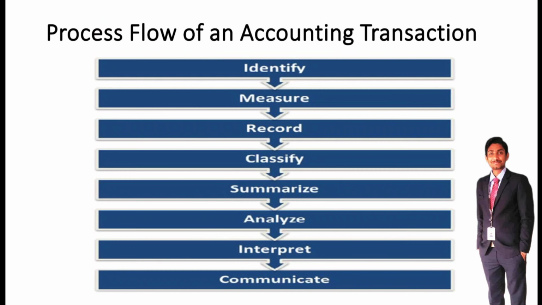By using invoices or by using a bank statement, where the transaction happened on a particular date. After identifying the transaction, we need to measure the transaction, that is, how much cost was incurred on that transaction. That is called measurement of a cost.